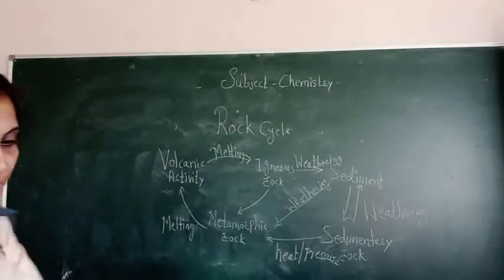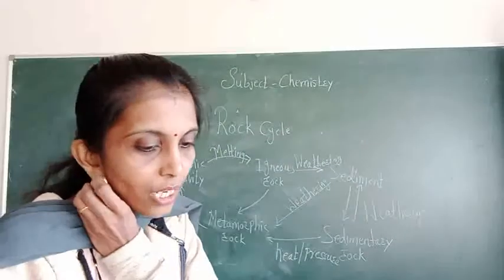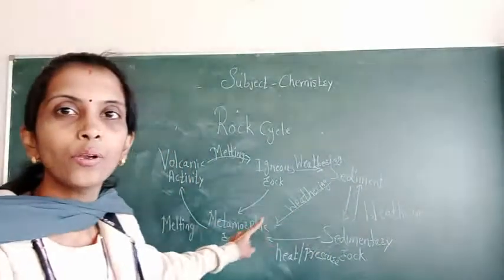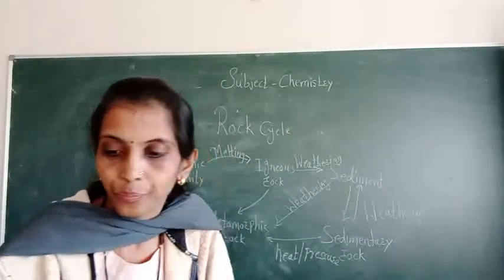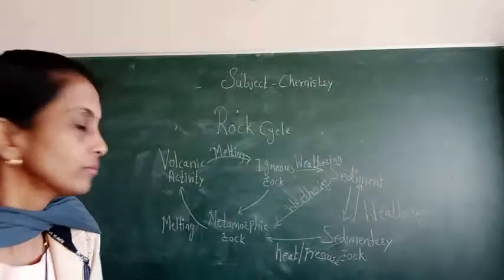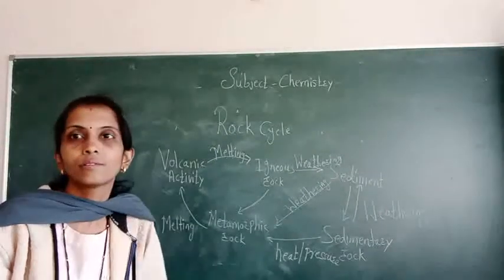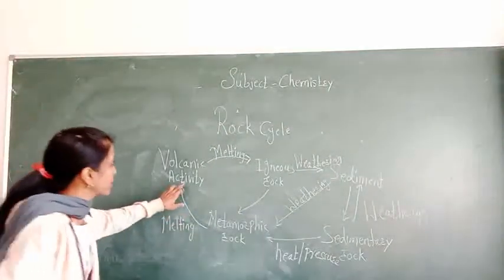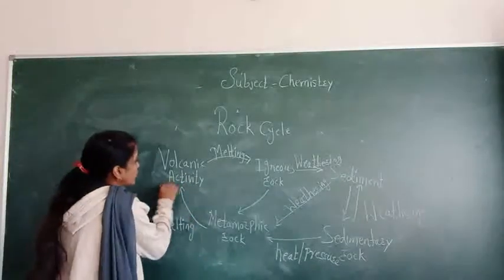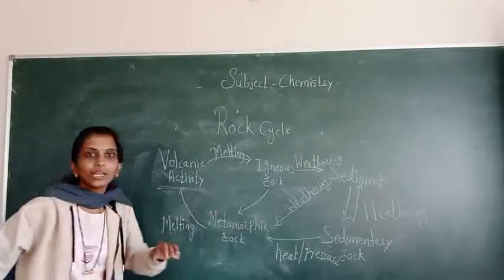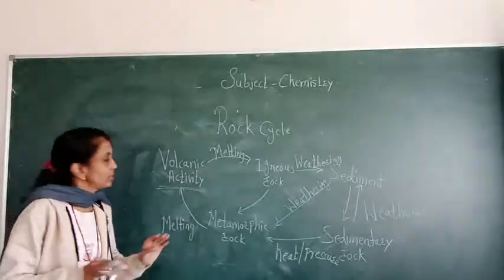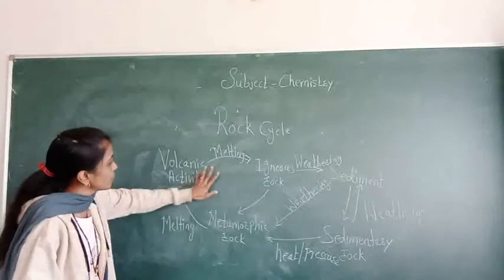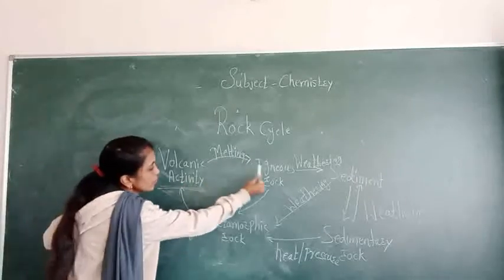So on page number 59, the rock cycle is given. So you have to draw it. Then I explain. See, volcanic activities. Due to volcanic activities, rocks are formed, by cooling the lava. So from volcanic activity, first of all, igneous rock will form.